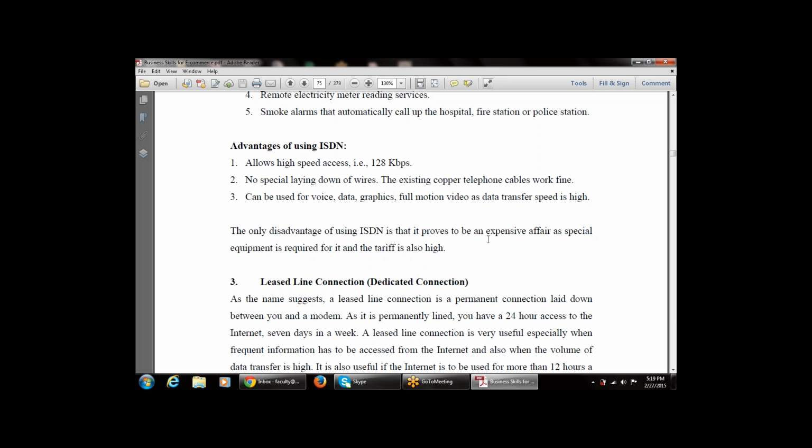But one of the limitations is that it is an expensive affair, as special equipment is required for it, and the traffic is also high. So this is one of the limitations, that the traffic is high, and an expensive ISDN modem is required for the connection.